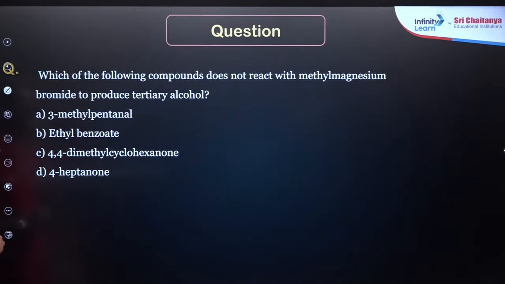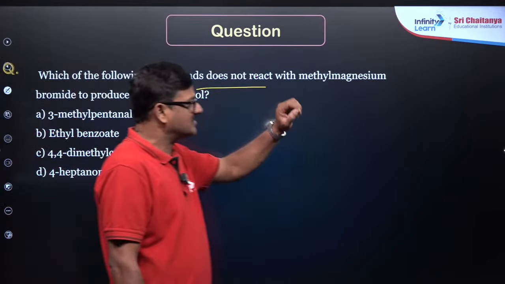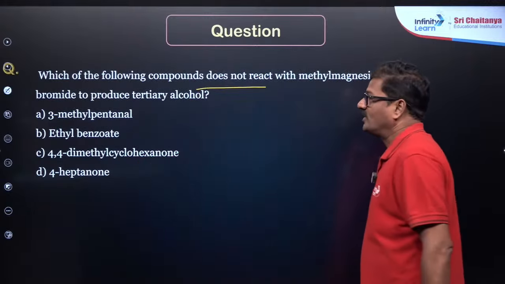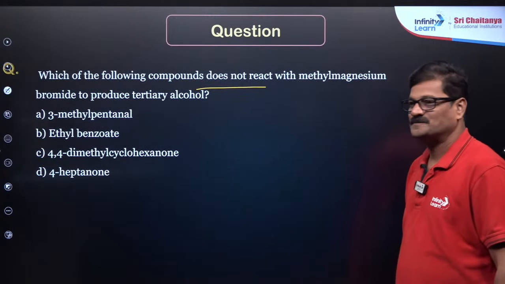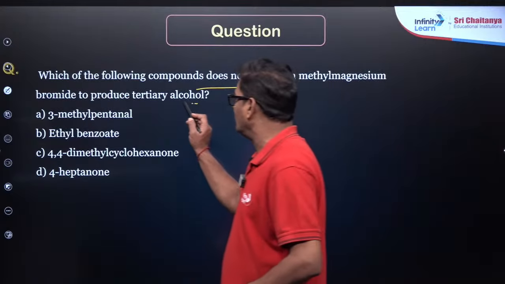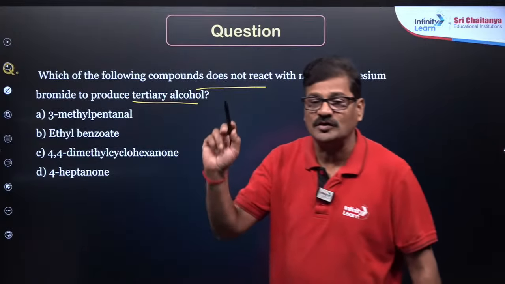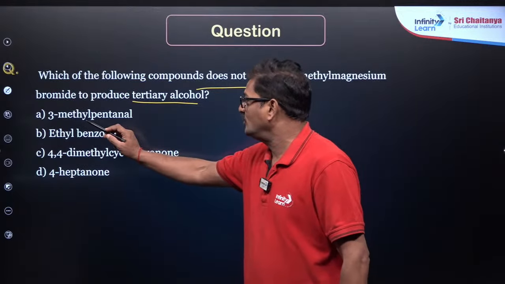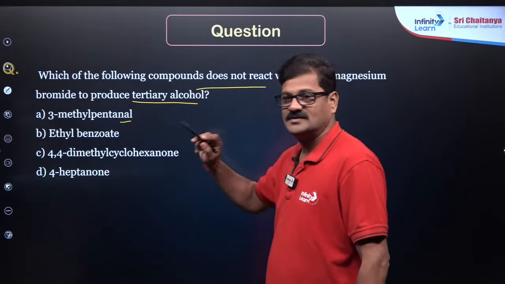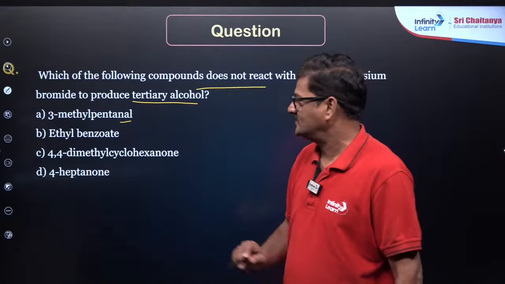And also, which of the following compounds does not react with methyl magnesium bromide to produce tertiary alcohol? ये tertiary alcohol आने के लिए आपको कीटोन चाहिए, but 3-methyl pentanal is an aldehyde, gives secondary alcohol.